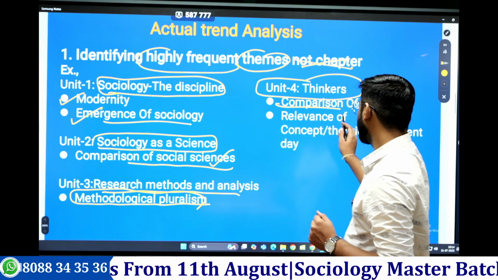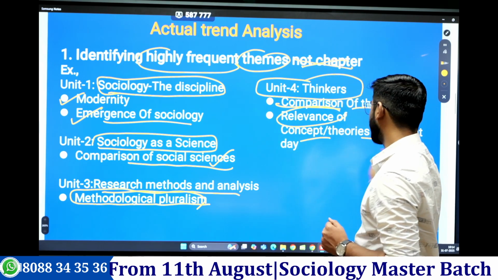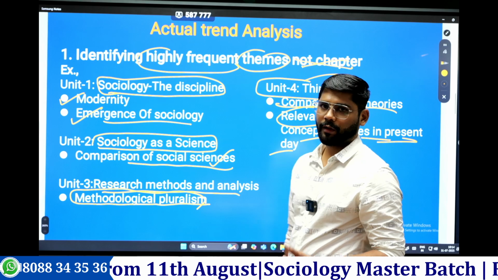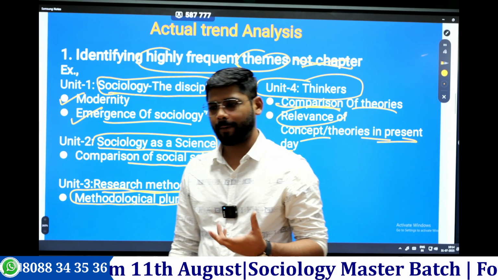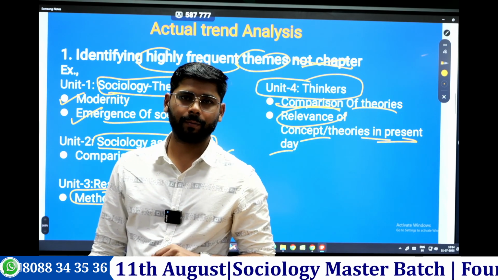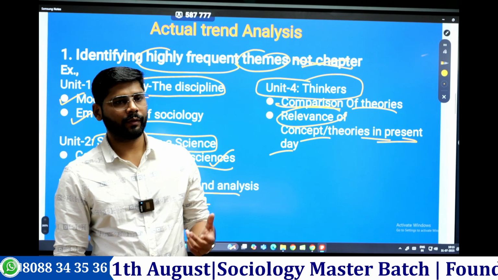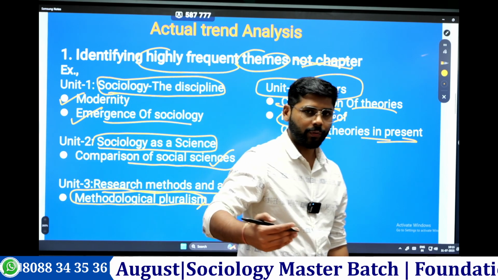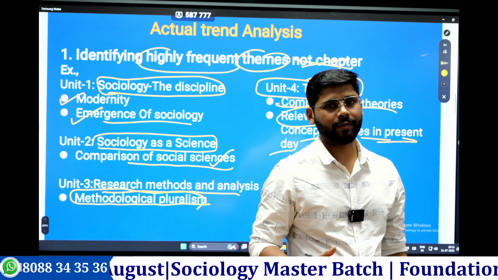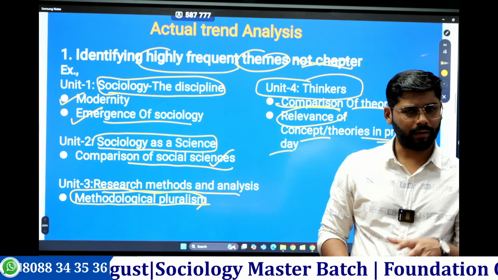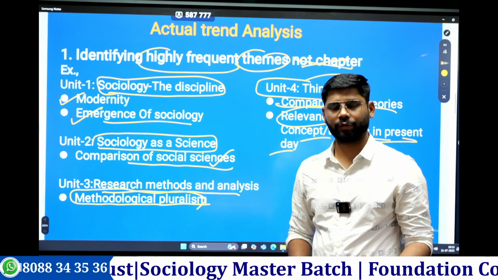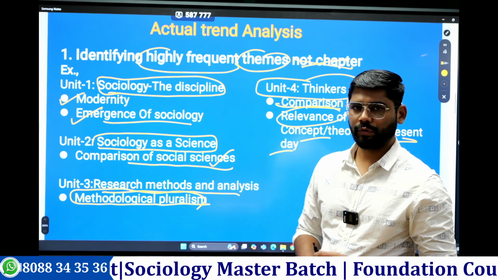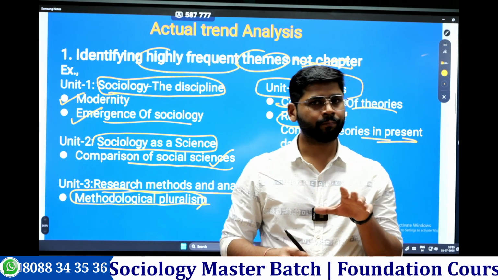Apart from this, there is the relevance of concepts and theories in present day. In the past, they have asked how Durkheim's division of labor is relevant in contemporary time, and how Marx's alienation is relevant in contemporary times. Also, they asked you to give examples from Merton's deviance and analyze the current society. So these are the recurring themes.